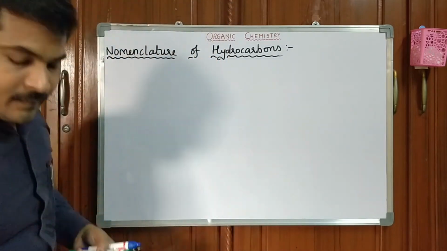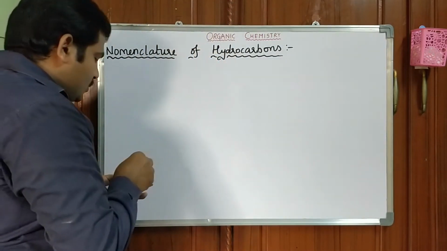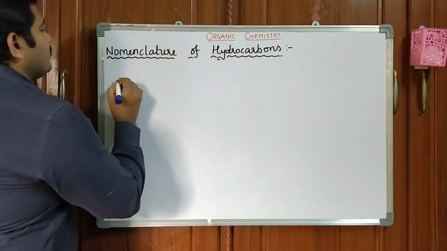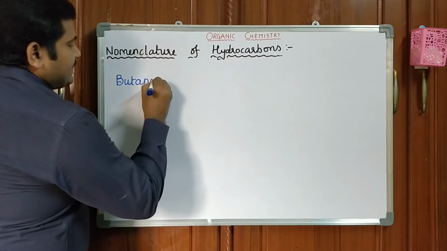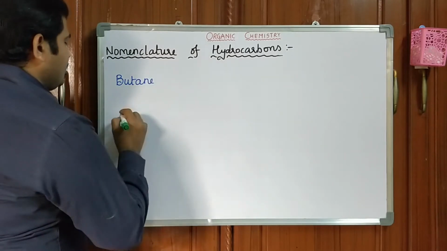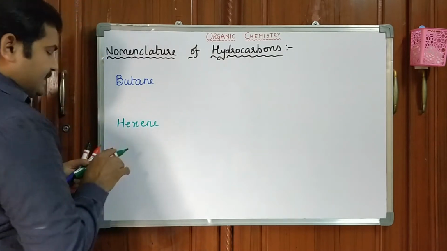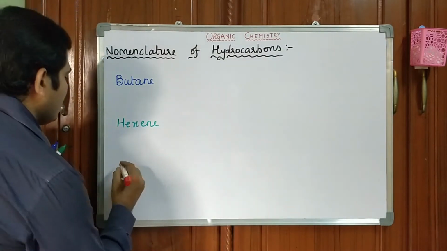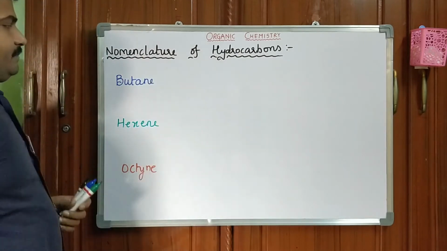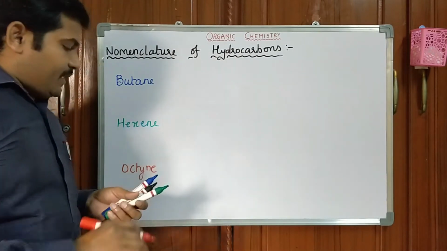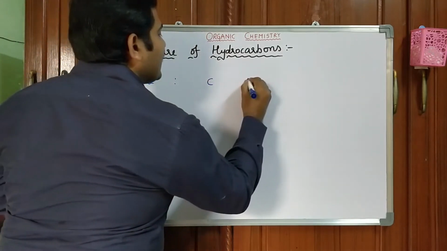Okay. For example, randomly we will take some hydrocarbons. Butane is one example. Hexene is another example. Octane is another example. Butane. How many carbons are there? But stands for 4 carbons.